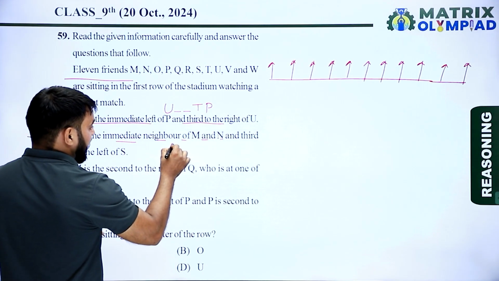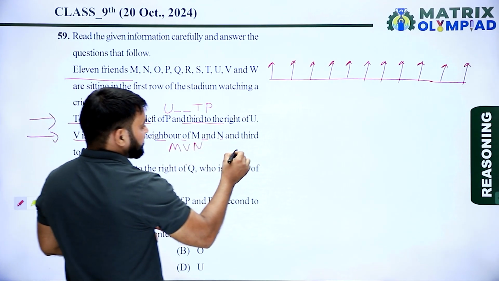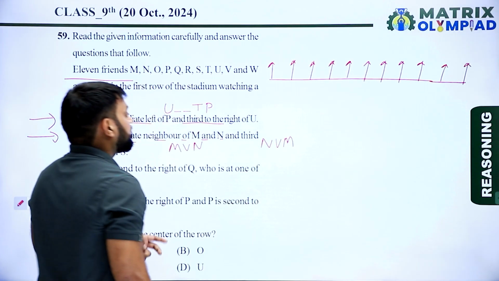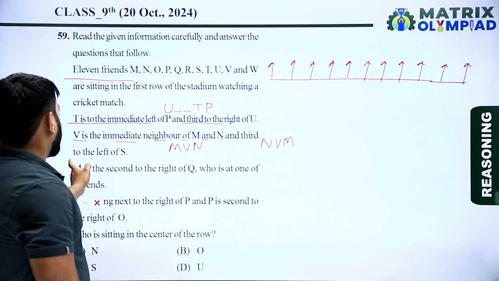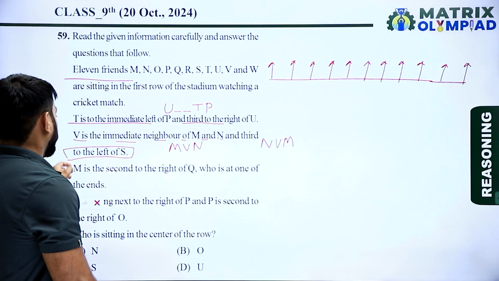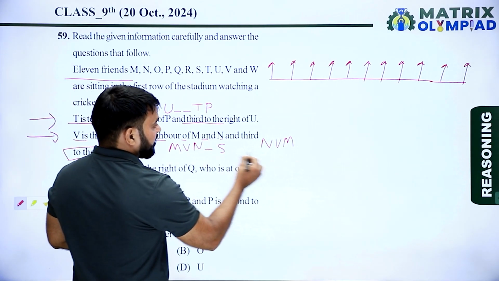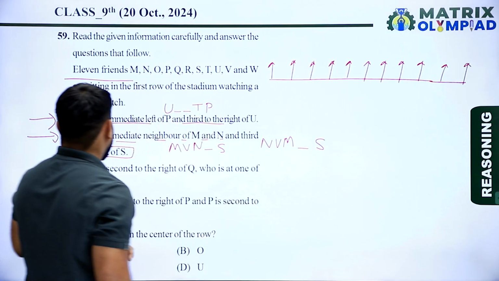First situation is M, V, N, and second situation is N, V, M. And third, V is third to the left of S. Now here is S.